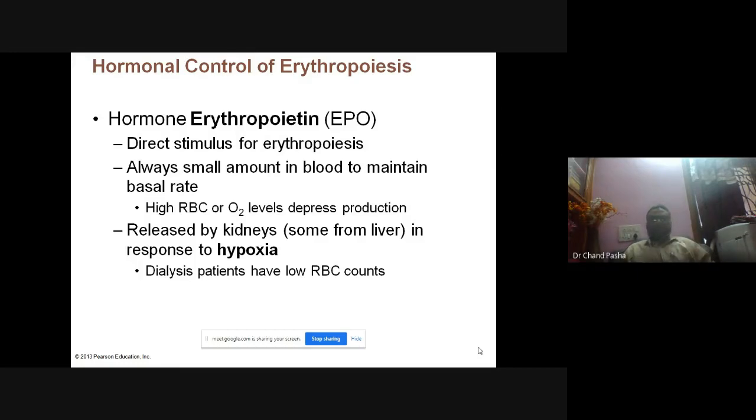And see, this erythropoietin is released by the kidney whenever there is hypoxia, but in some cases by the liver. Generally in the pediatric stage, the liver plays a very important role, but in adults, the kidney plays the very important role. And that's why, in dialysis patients, as I told you, it is of high molecular weight. When you are doing dialysis, there is filtration of impurities.